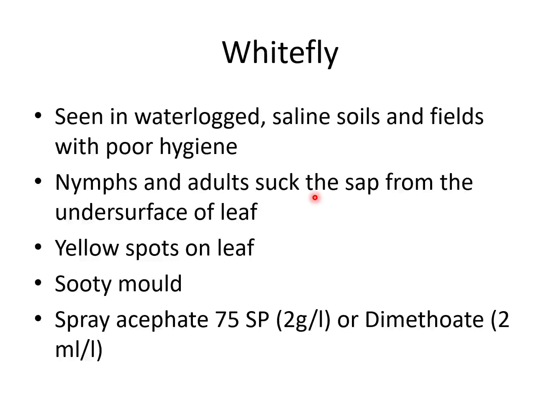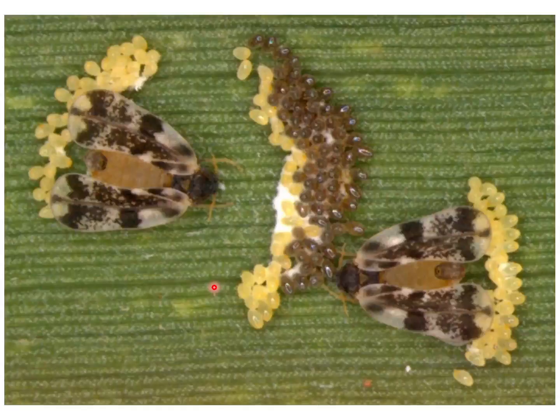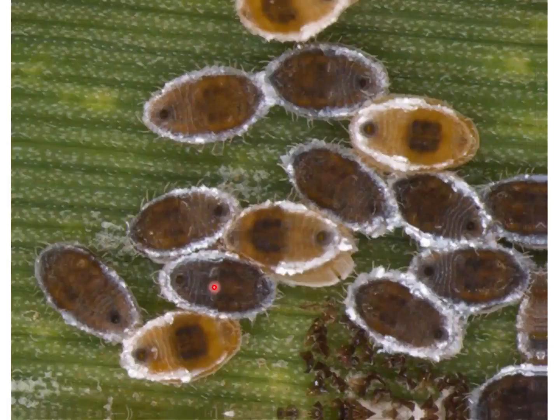There will be honeydew excretion leading to the formation of sooty mold, and there will be yellow spots on the leaf. The management is similar as earlier with acephate or dimethoate. So these are the whitefly nymphs. You can see the whitefly nymphs and eggs laid.